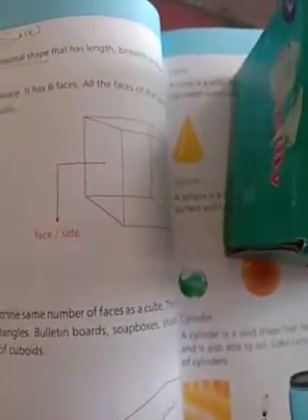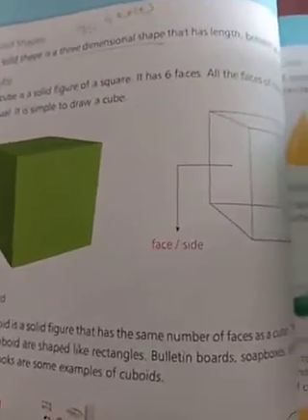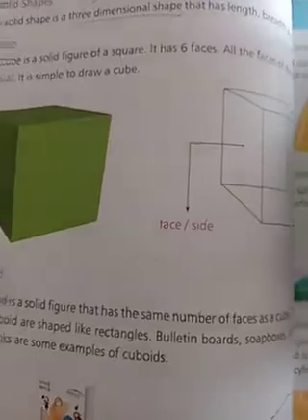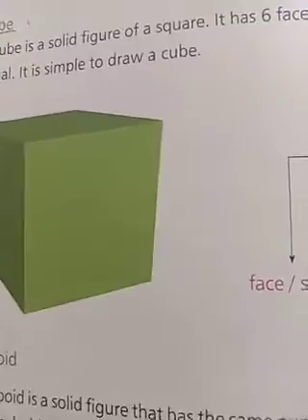This side 4, 5. The down one 6. So how many faces does a cube have? 6 faces. All the faces are equal in the cube shape.